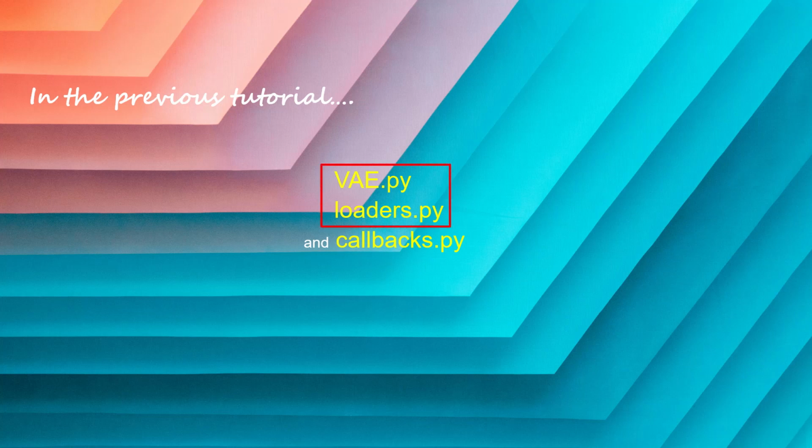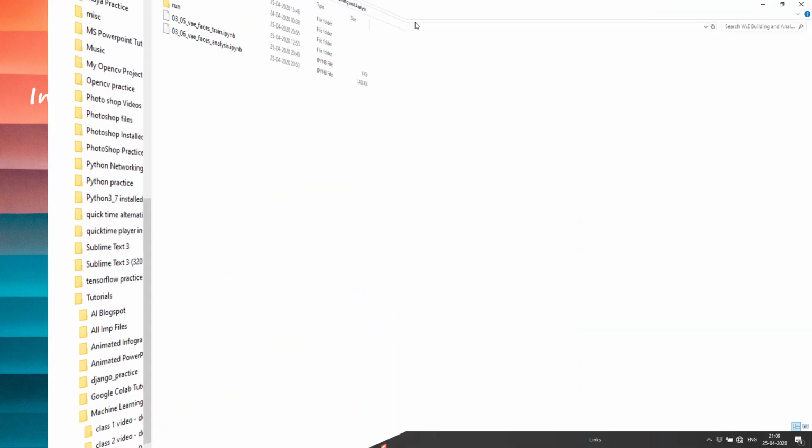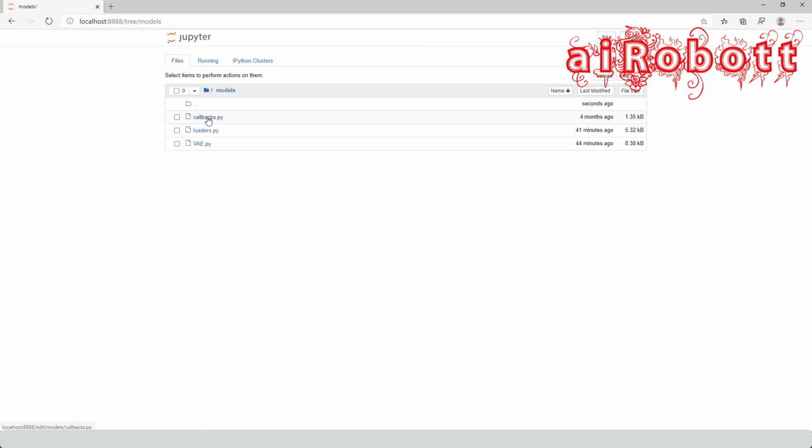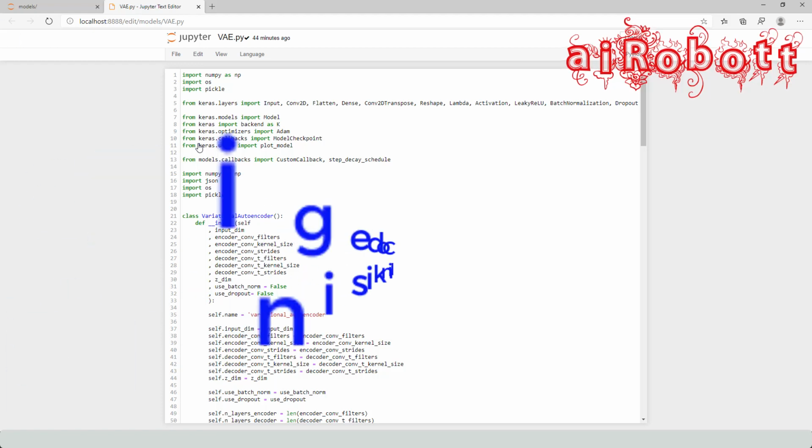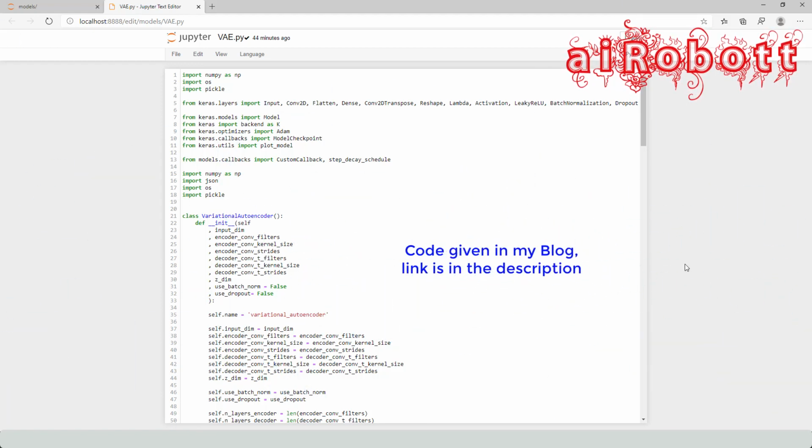In the previous tutorial, we have created three modules. They are vae.py, loaders.py, and callbacks.py. We will add some code to these two modules only. For the vae.py module, we need to add batch normalization and dropout layers. Open the Jupyter notebook. Now open the vae.py module. It is previously saved in the models folder. Now we will add the required code to this module.